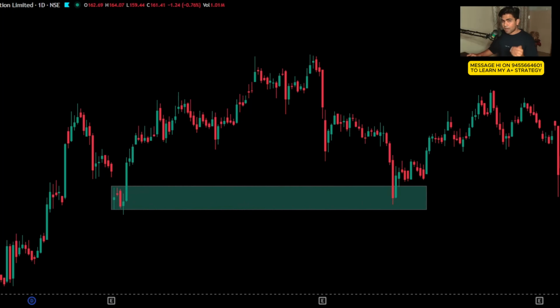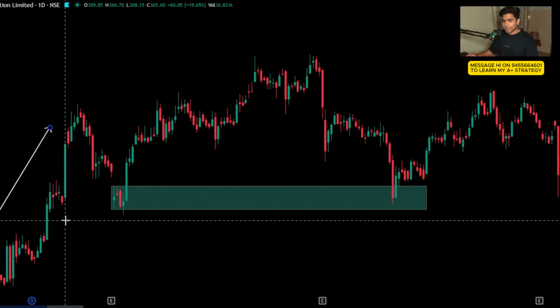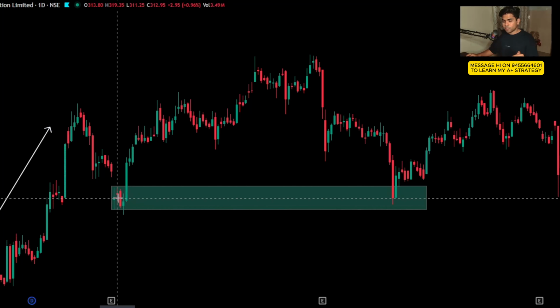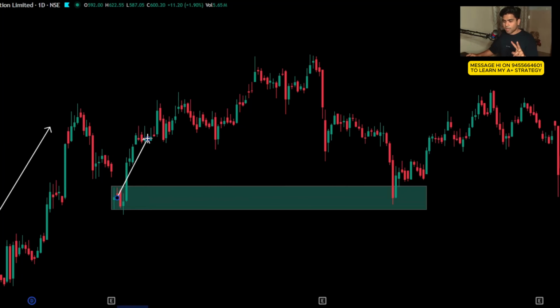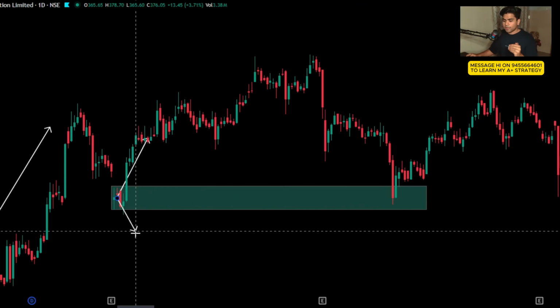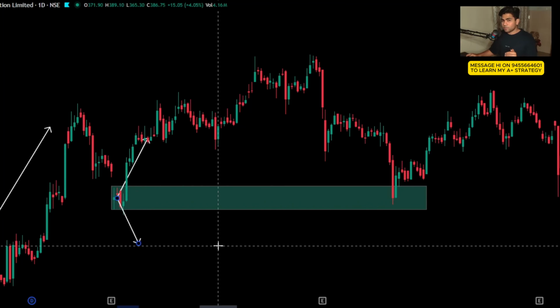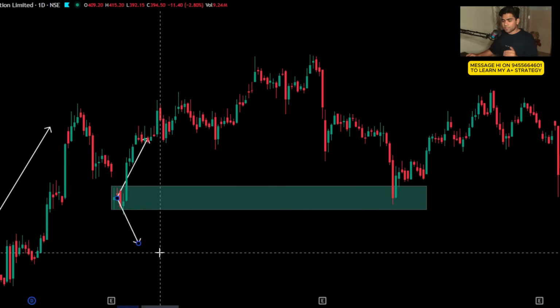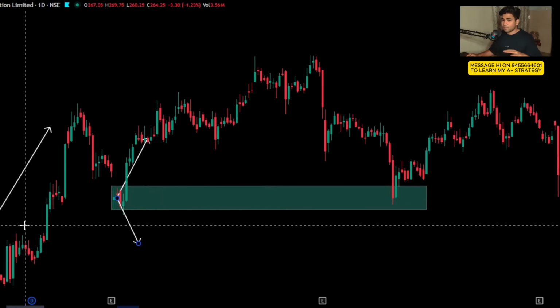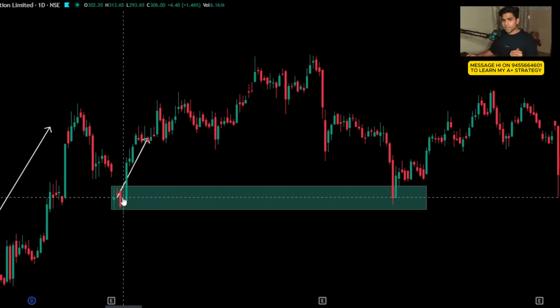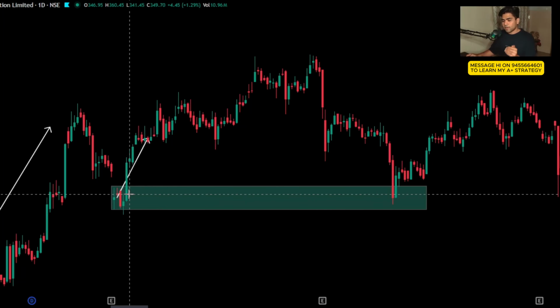Now we see what's the bias. The initial bias was upside. That means the market was in an uptrend. Then comes the news candle, and after the news candle, 2 things can happen. Either the market will move up and close, or the market will move towards the downside of the zone and close. If it is moving towards the downside, it's going against the bias and we will skip the trade. But if it is moving towards the upside and closing, then we are very much interested.